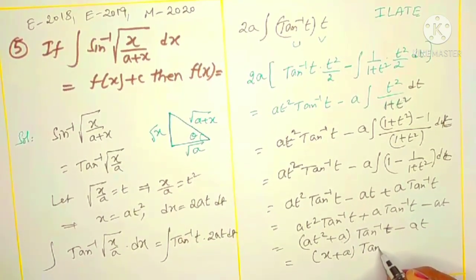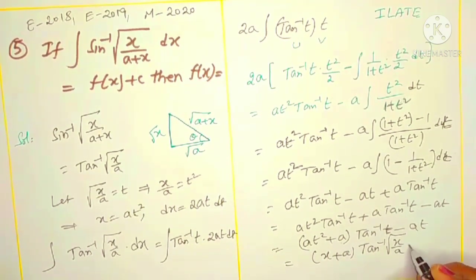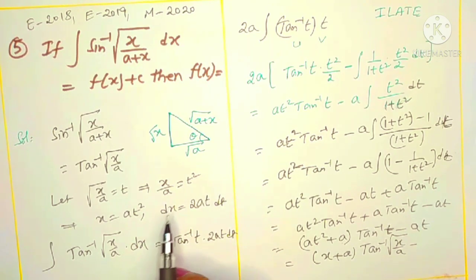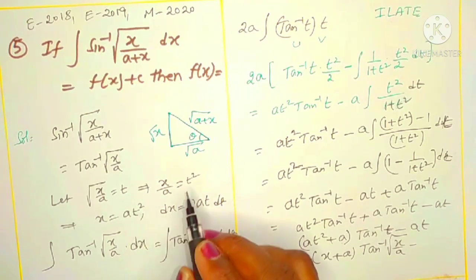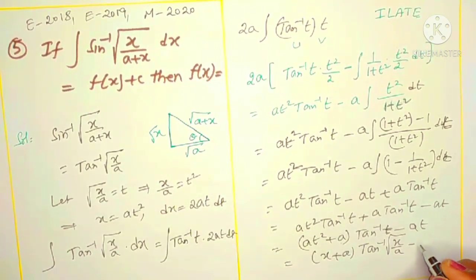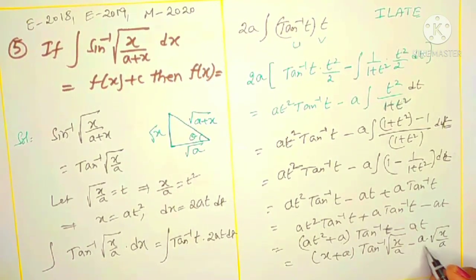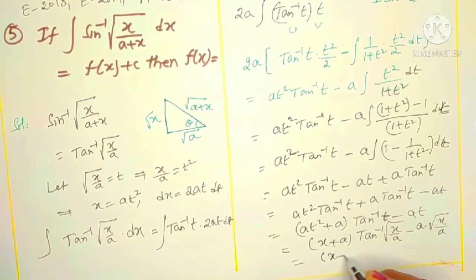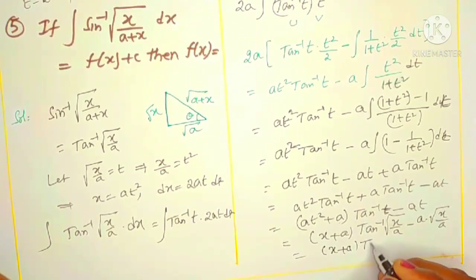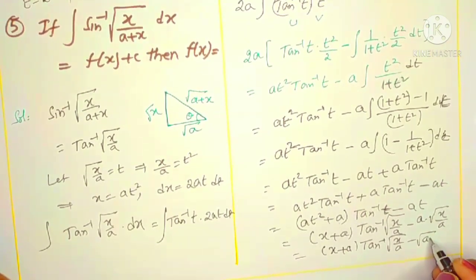into tan inverse. What is our t? Root over x by a. In place of t, how to replace? Minus a t. What is a t? A into t, where t square is x by a, so what is a t? It is root over x by a, means what? A into root over x by a. You know, a under root, a by root a is root a only, means it is x plus a tan inverse root over x by a, with minus root a x.